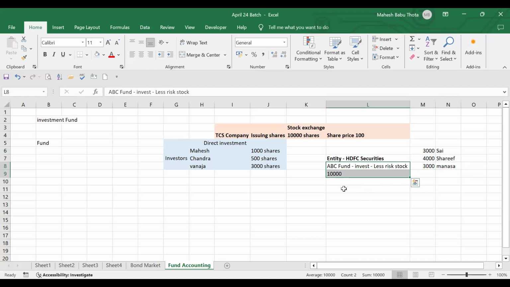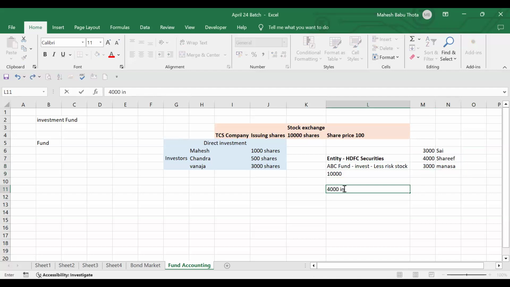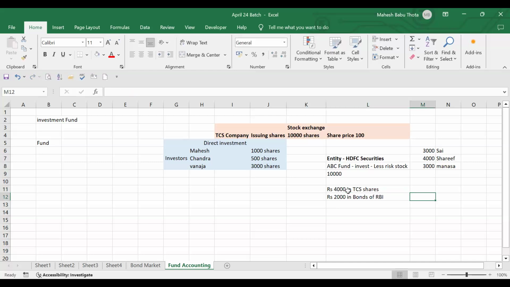What are they doing? They're investing like this. They have invested 4,000 rupees in TCS shares. And they are investing 2,000 rupees in RBI bonds.